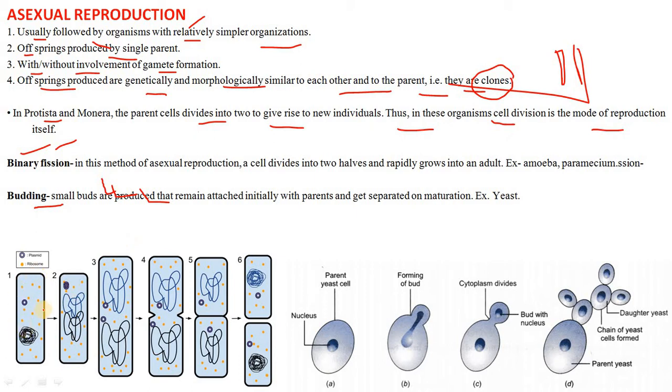What is binary fission? There is one cell. On maturation, first the nuclear material gets separated, then the cytoplasm gets separated, cell wall or cell plate formation occurs, and then two identical daughter cells are produced. This is the case of budding, the example of yeast budding. There is a parent yeast cell and a bud forms, then the cytoplasm divides, and after that they are divided and produced as separate entities.